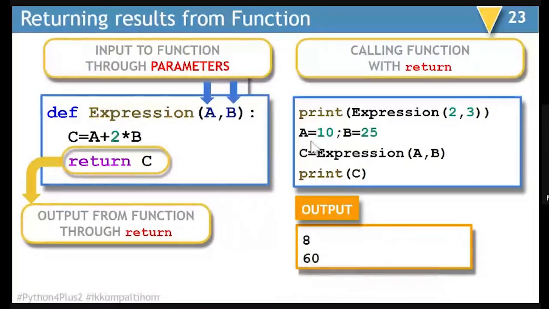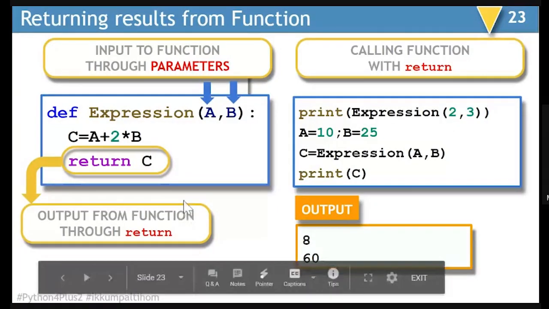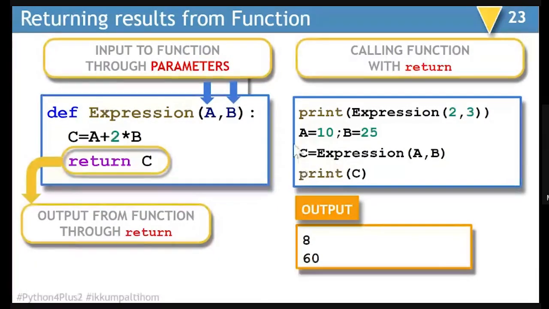Here, when A is 10 and B is 25, you can just pass A and B as the parameter. If the function would not have returned anything, I would have written the expression directly as A comma B. But as this function is expected to return a result, that result has to be stored in some variable or can be displayed directly in the output statement. So in the second case, we are making use of a variable where this particular content is dumped.